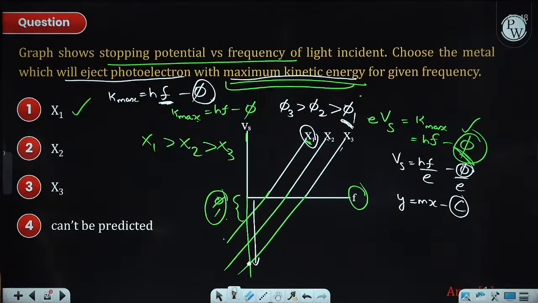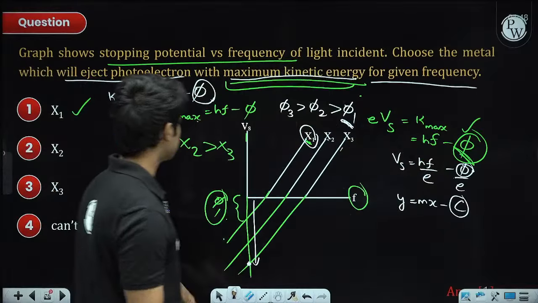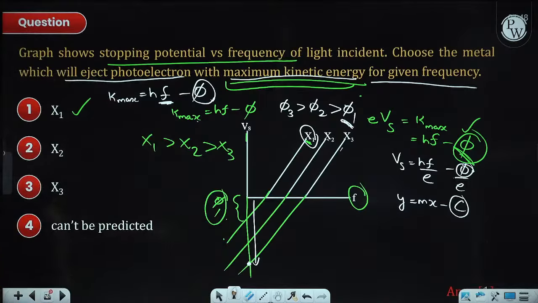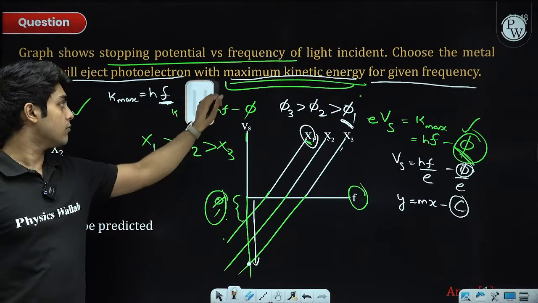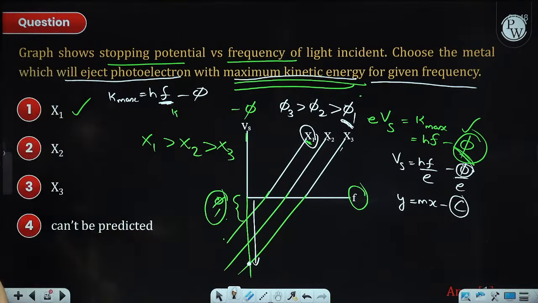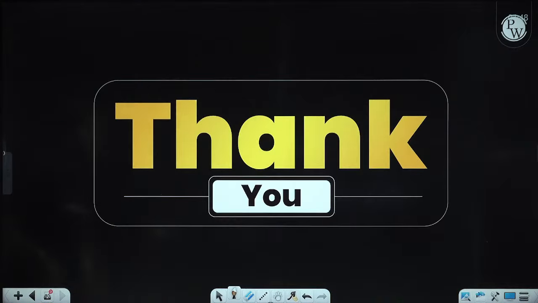For a fixed frequency, that will be the one with the minimum work function. Smallest psi will give us the greatest K max for the electron. So I hope this question is clear, and that is it.